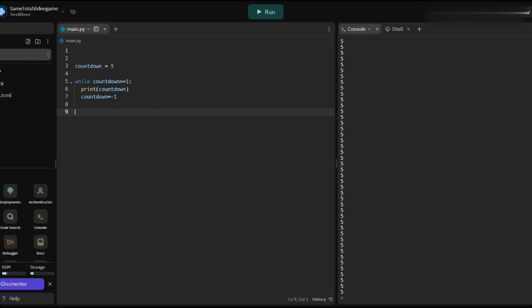So then the program would be like, well, while 0 is greater than or equal to 1, but 0 is not. That's false. That means that it will not continue with the loop. It will not print countdown, nor will it subtract again.